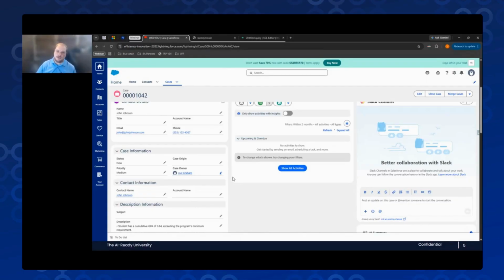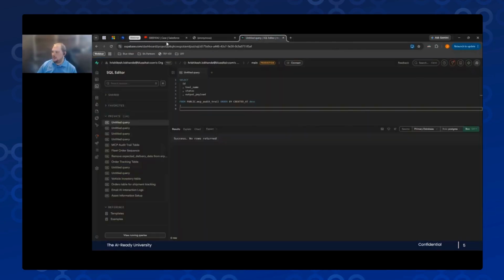Finally, I alluded at the beginning of this demo setup that we wanted to make sure that the interactions our agents have with our data are auditable and traceable. So we have a Postgres table here called MCP Audit Trail. And if I rerun it now, we should see a couple different entries. Yes, we do. There's that first entry, ID 73, student detail extraction. That was the PDF parser.